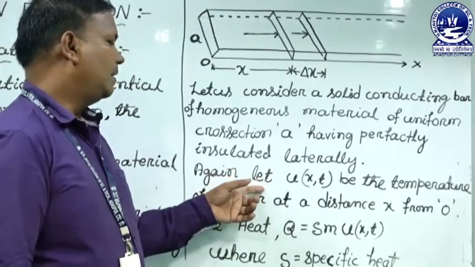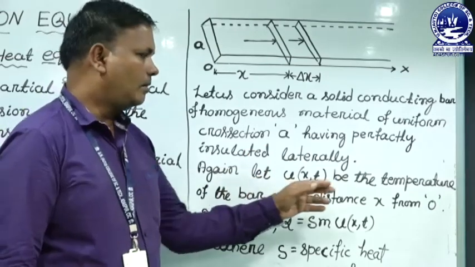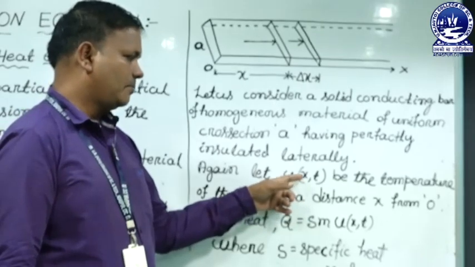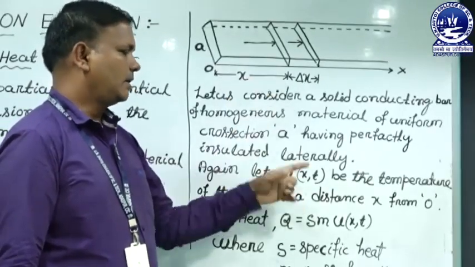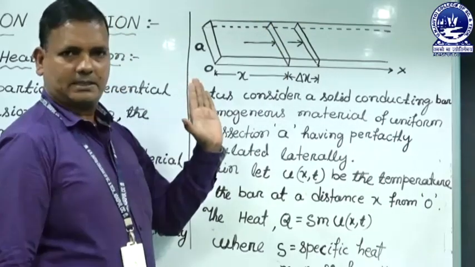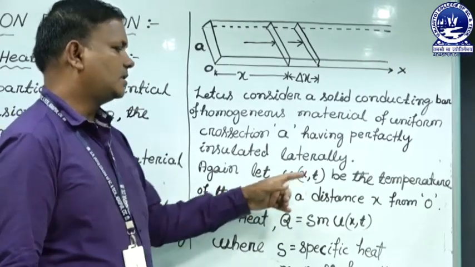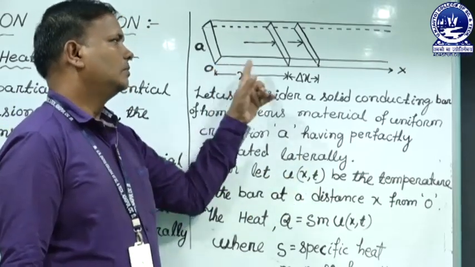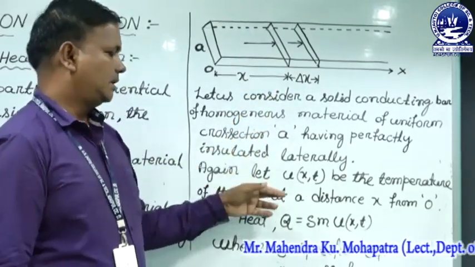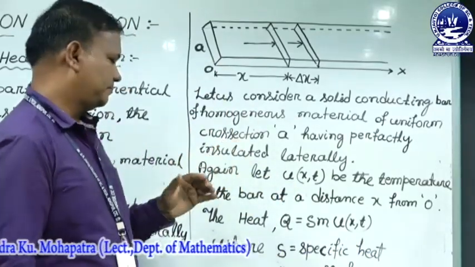Again, let U be the temperature. That means U(x,t), U depends upon the distance x and the time t. That means the temperature at any place is taken as U, the temperature of the bar at a distance x from the origin O. Here we have taken an instantaneous temperature. So U is the instantaneous or arbitrary temperature at any place.